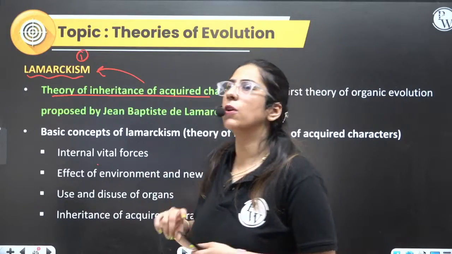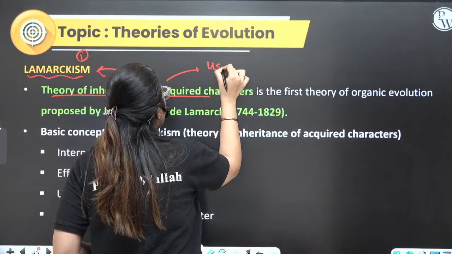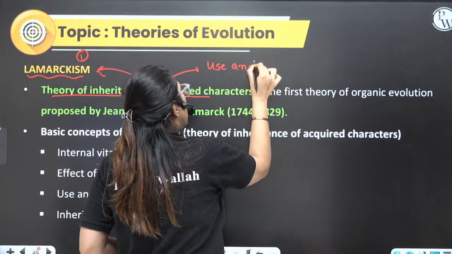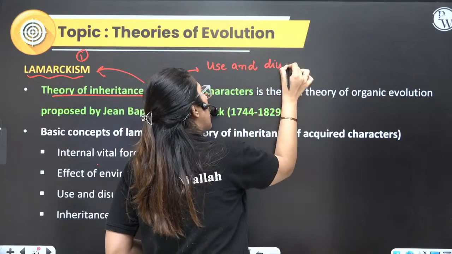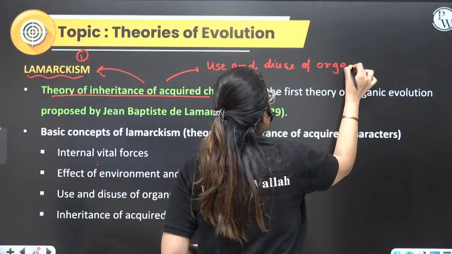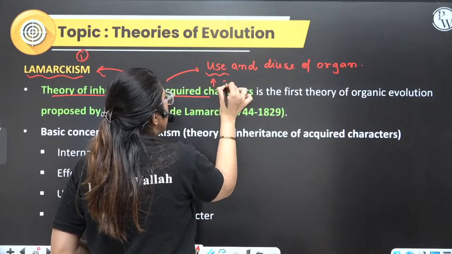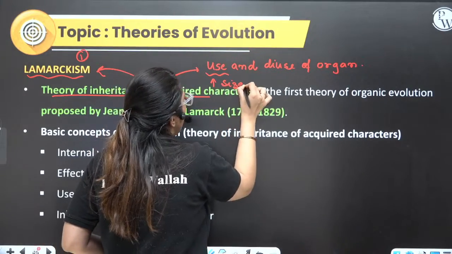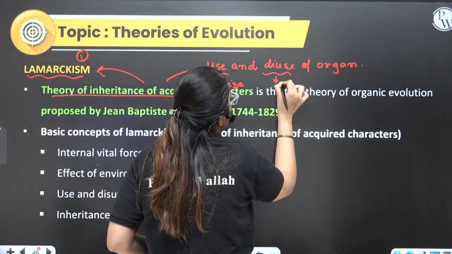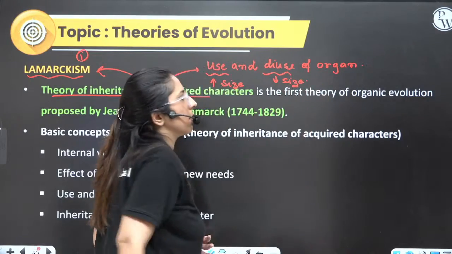So he gave the concept of use and disuse of organs. He said, the more we use an organ, the more it will increase in size. The less we use an organ, the more it will decrease in size. This is what he said.